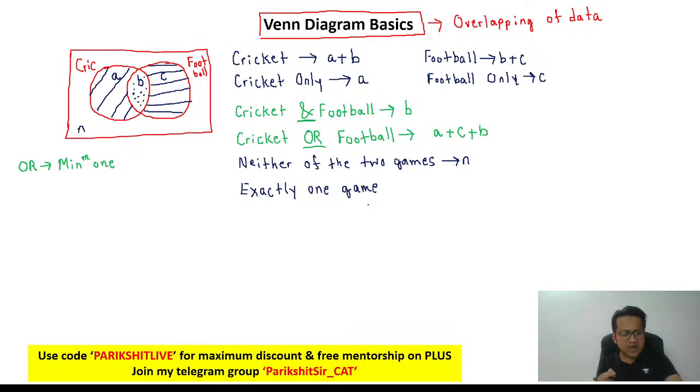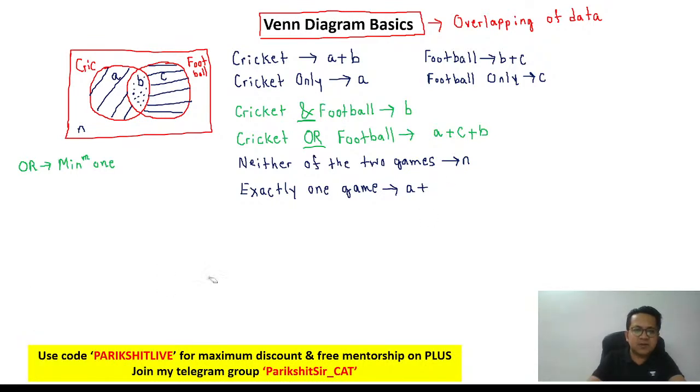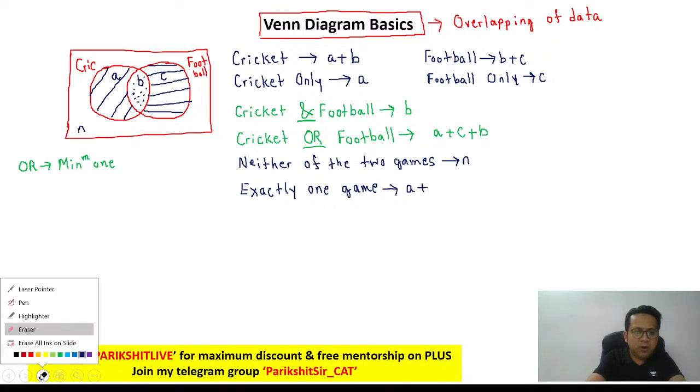If you get the answer, type it in the YouTube comments. Exactly one game is cricket only, A, or football only. So it is A plus C, not B. A plus C. Cricket only or football only.